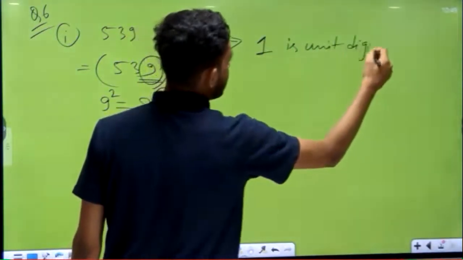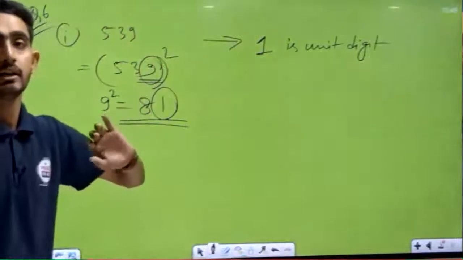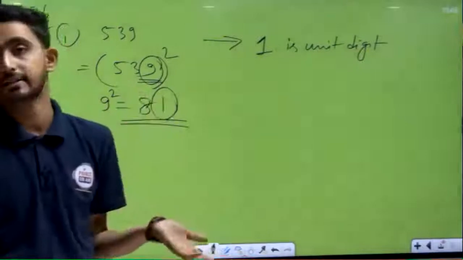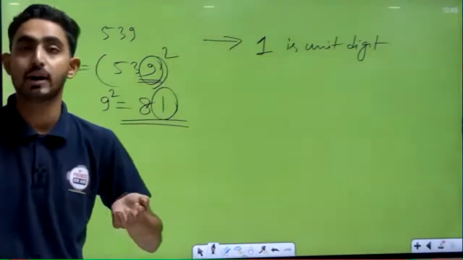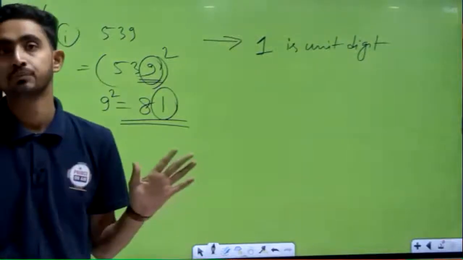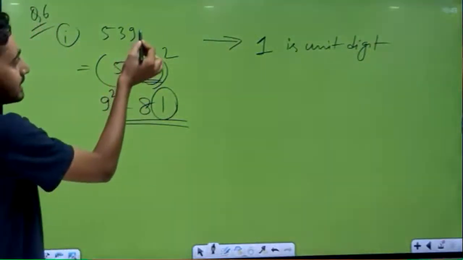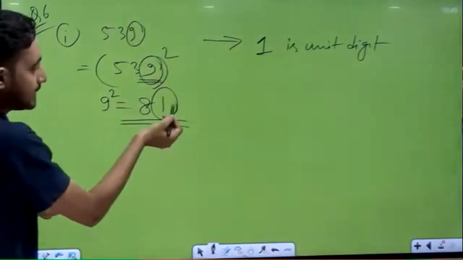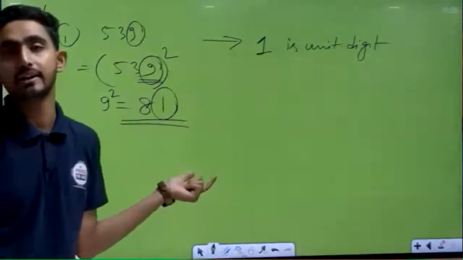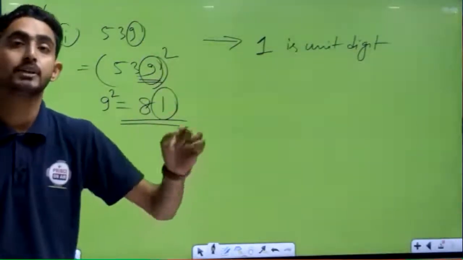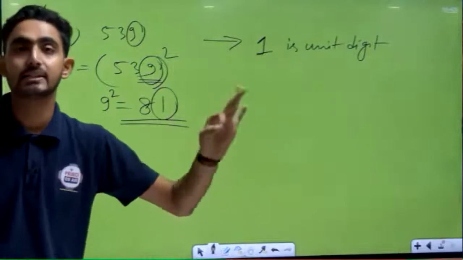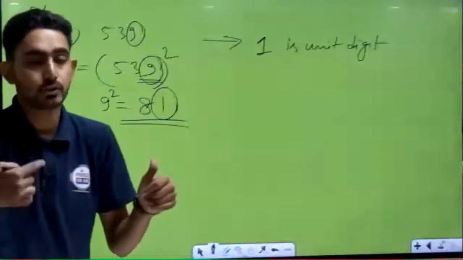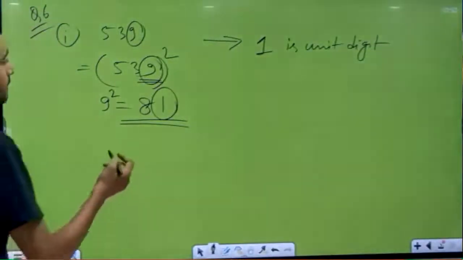So see how easy this question is, but you have to understand it. If you do it like this, 539 multiplied by 539, and after that check that 1 is the unit digit, no, we will not do it in this way. First of all, we take the unit place digit in this number, then square that number, after that 81 will come. In this 81, whatever comes in the unit place is your complete answer. Okay, understood all of you? Very simple. Let's see one or two more questions, so you can understand the way.